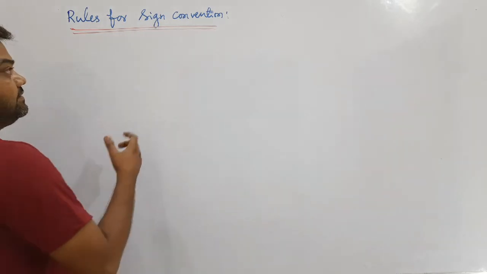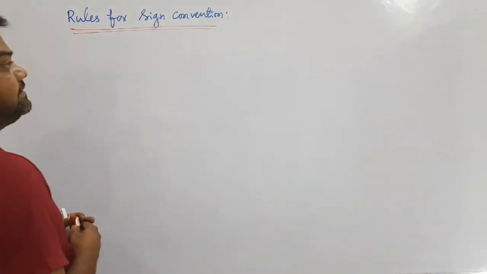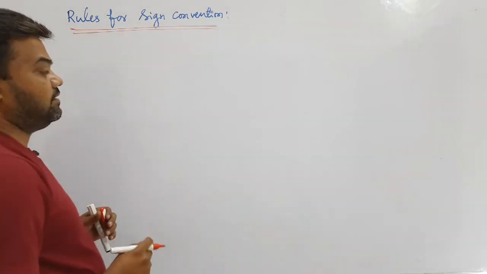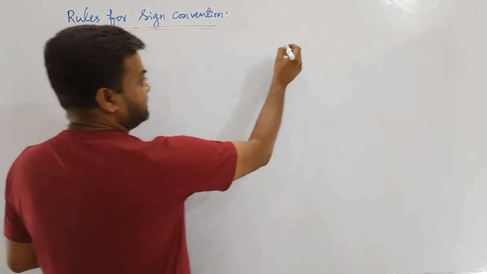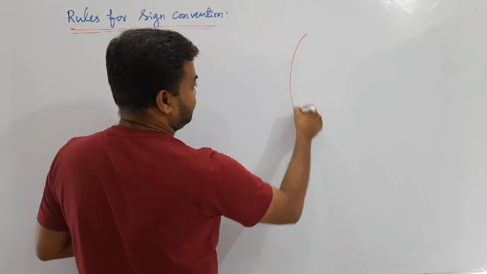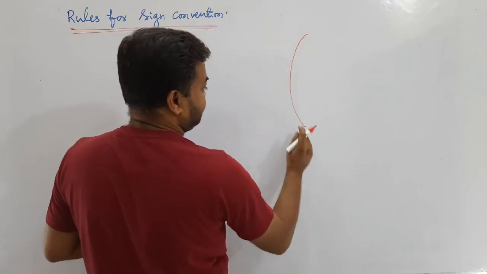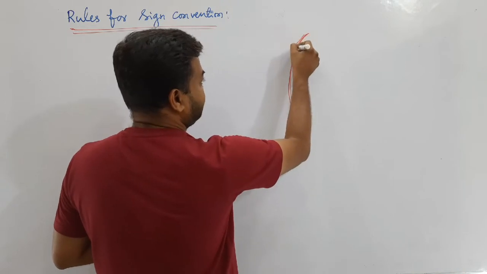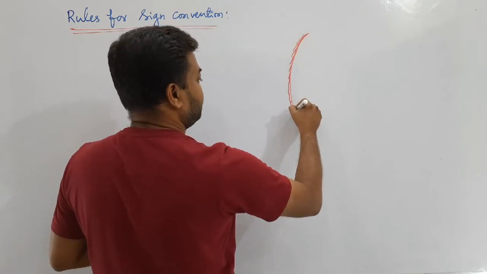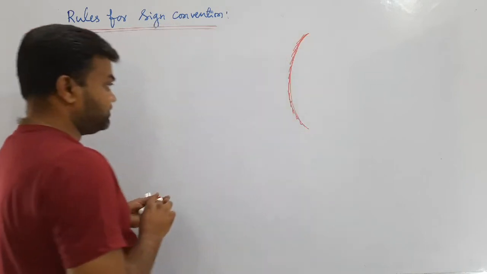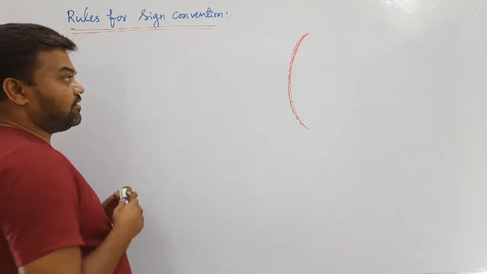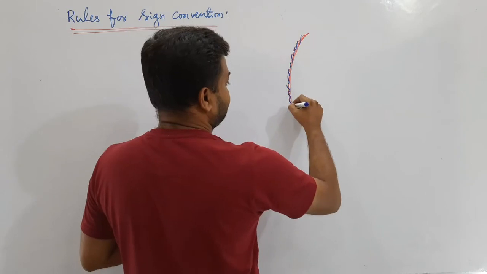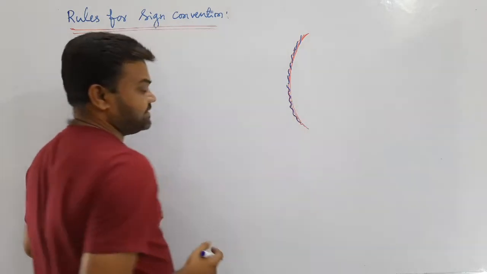We have already seen concave and convex mirrors. Suppose it is a concave mirror, a mirror which is polished outside and reflection takes place inside.